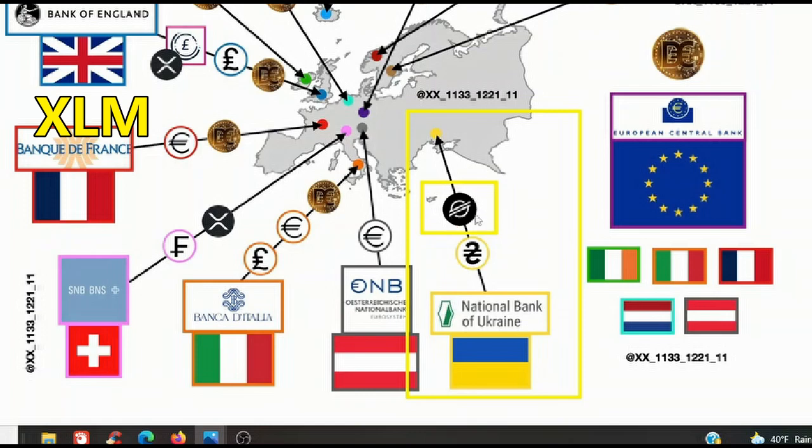Coincidentally, I found this. I will have a video coming soon on an overall thought process of what I think is going on in the world and with cryptocurrency. But for now, we're going to keep it simple. But I do want to point out that the Stellar logo is right here, associated with the National Bank of Ukraine. Now, I find it interesting, with what we know is going on with Russia and Ukraine right now, and Stellar is right here. To be continued.